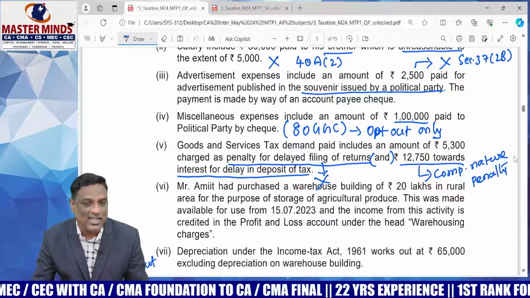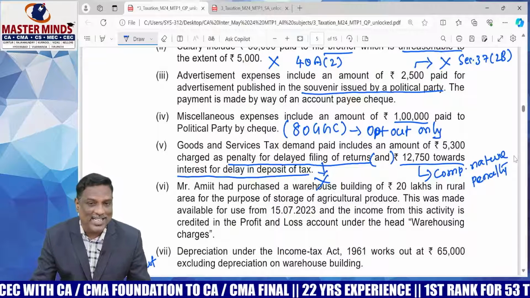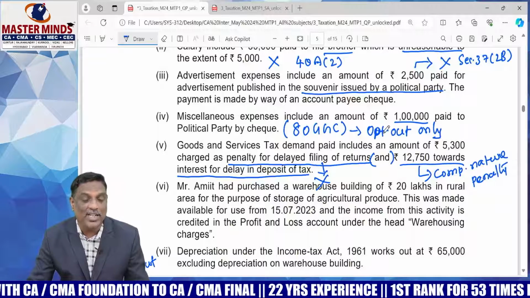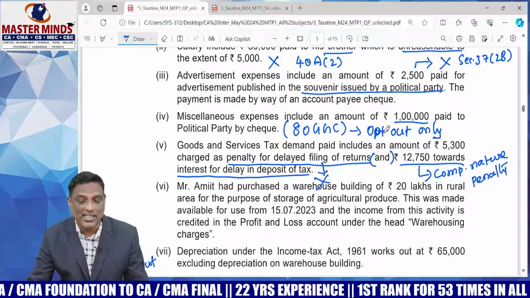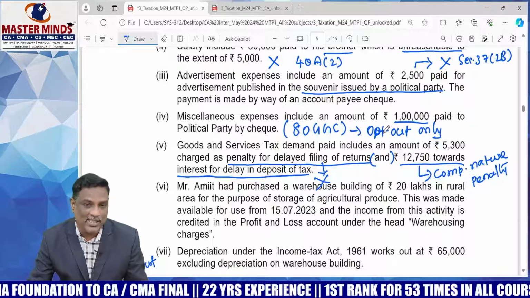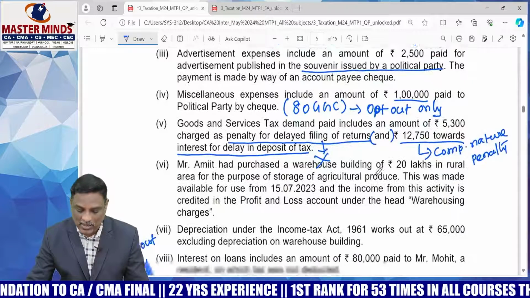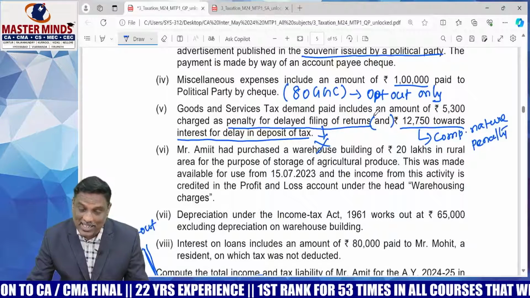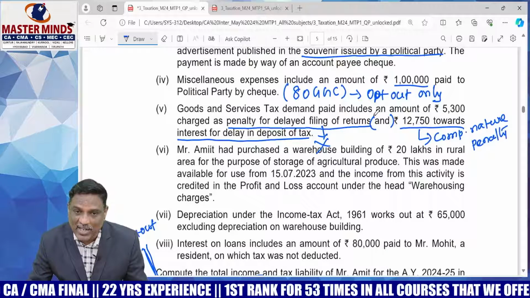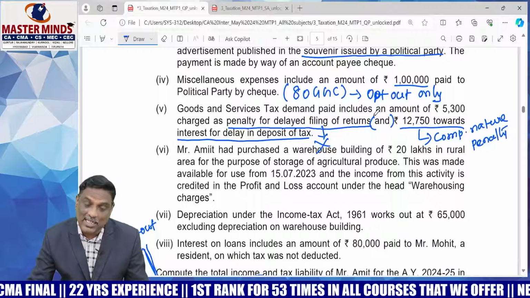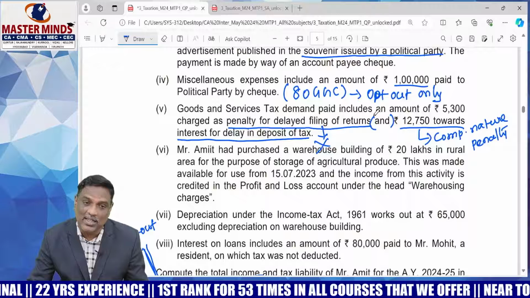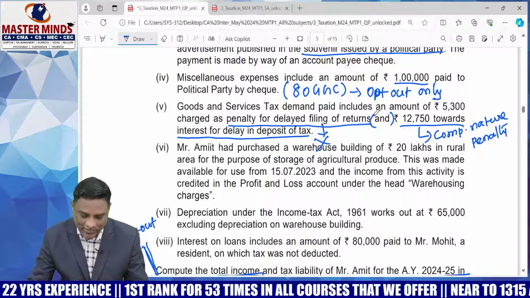Generally, penalties are not allowed, but those compensatory in nature will be allowed as deduction. Please verify Explanation 1 to Section 37(1). Penalty related to breach of contract is eligible. Penalty related to breach of law, that is violation of law, is not at all eligible for deduction.